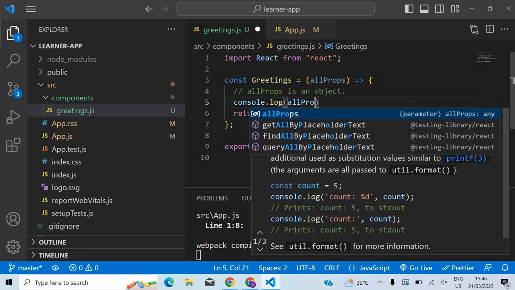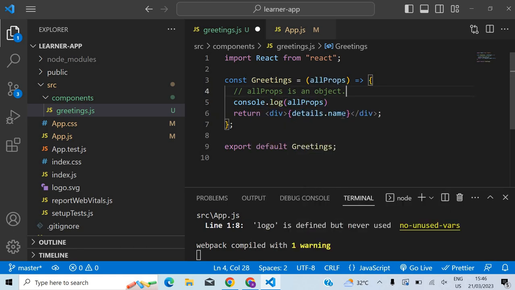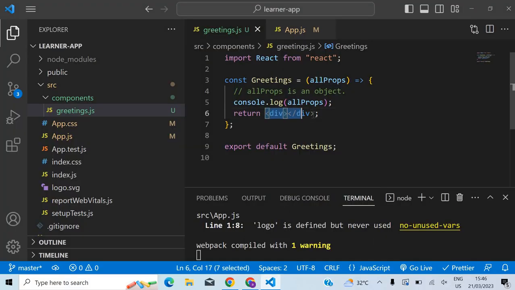Console.log all props type. Let me just delete this for the time being. I'm saving it now, okay? And if you're not seeing anything here, right? Because what we are rendering here is empty, okay? The visual aspect is currently empty. It's just an empty div, that's why you're not seeing anything here. But you will see something on the console actually.